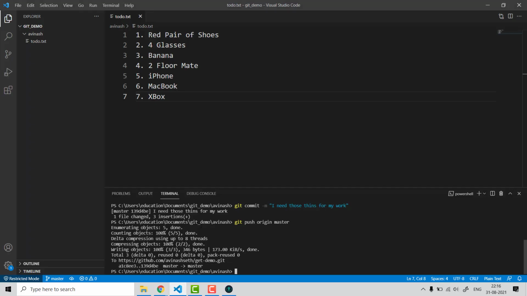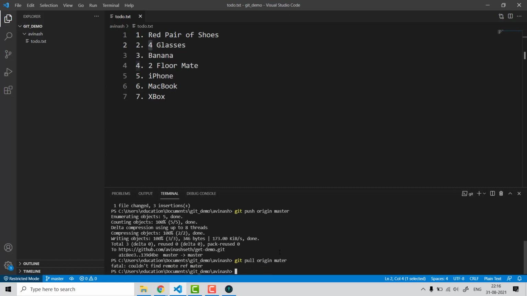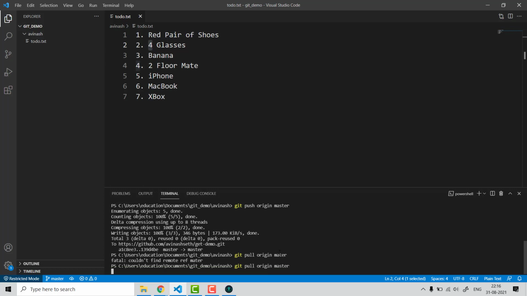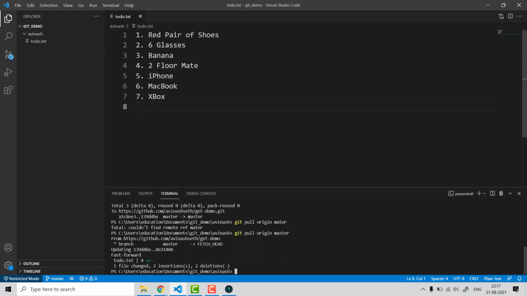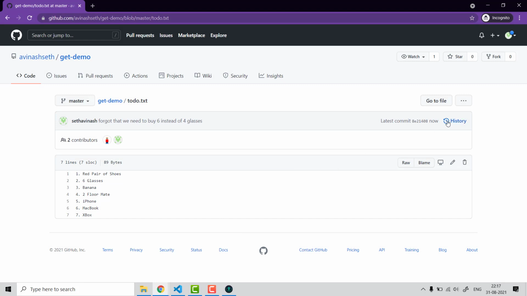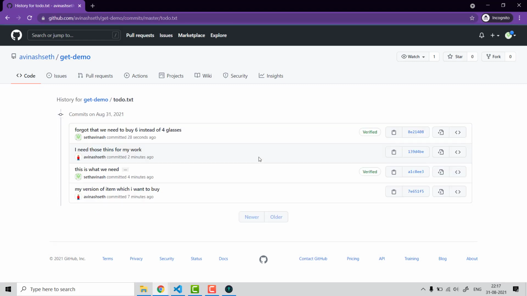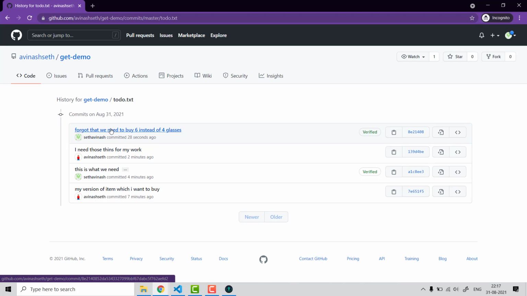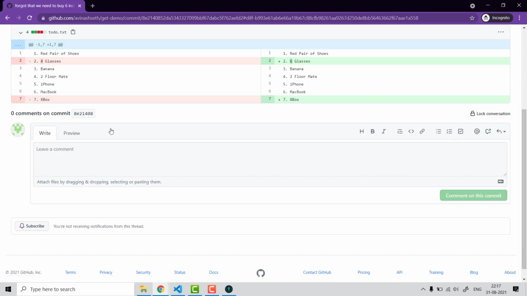Now what will happen? I'll come back here. You can see again I have these pairs. So instead of coming here and making the changes, I'll say git pull origin master, and it is going to update the list for me. Now if I come here and click on history, you can see: forgot that we need to buy 6 instead of 4. Now it is getting updated automatically.